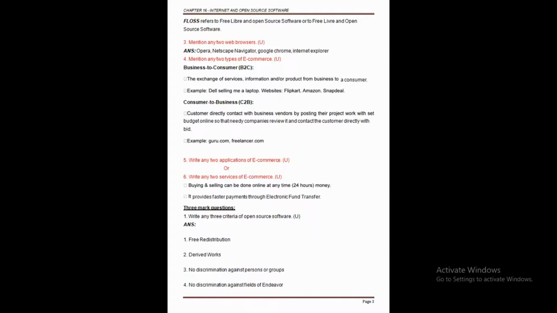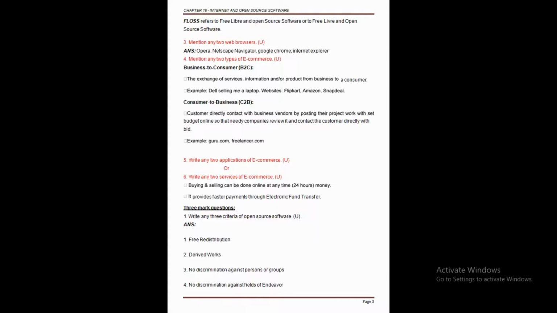But now it is something different. Why? Because here the consumer is doing some business with the business partner. So in short form this is called C2B. Clear this point? Here we can say the customer directly contacts the business vendors. The business vendors are called suppliers, who supply the product or any kind of information or services to the consumers, correct?